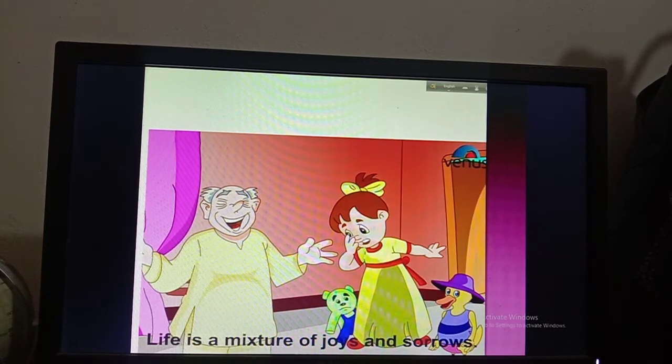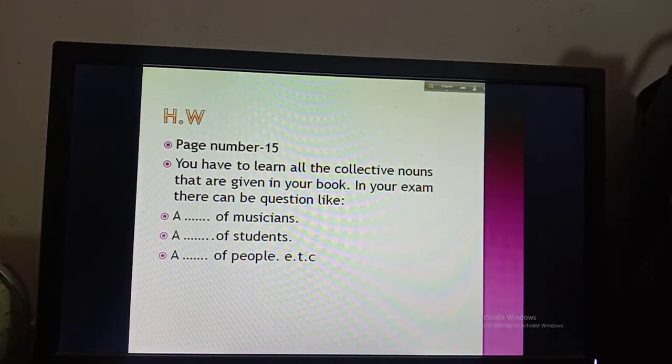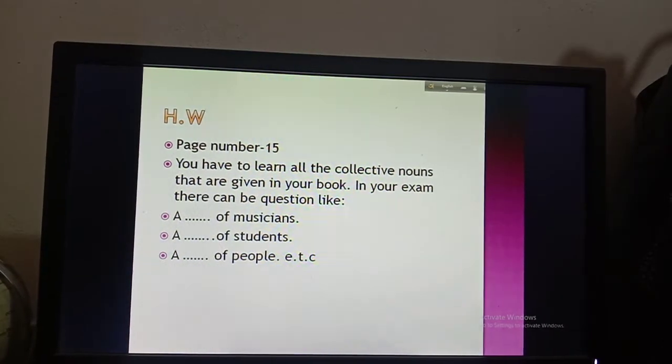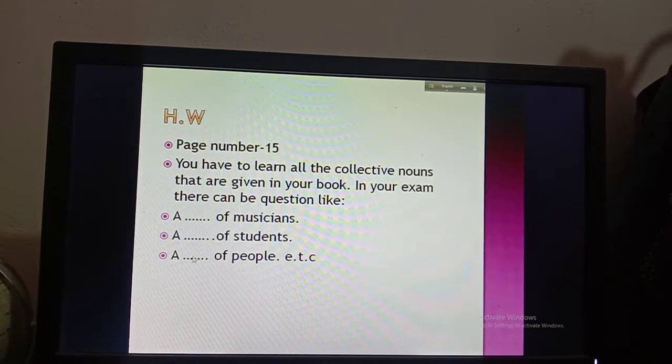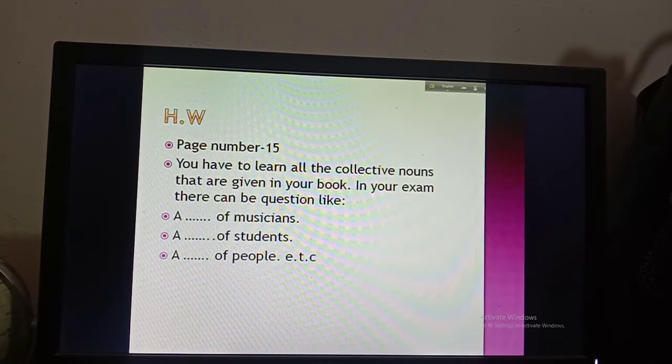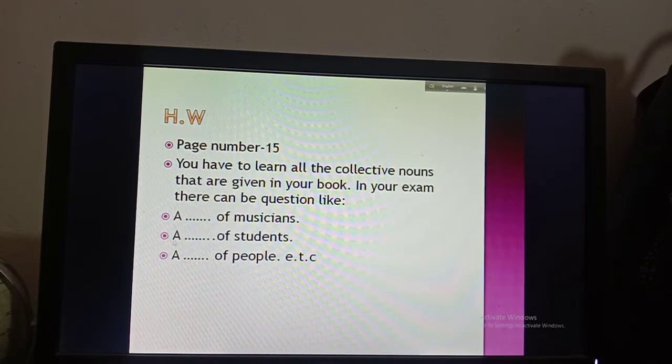In my next class I will go for material noun, that is very easy also. So I think these 2 topics are enough for you today, and there is a homework I told you based on collective noun. Okay, you have to learn all the collective nouns that are given in your book, page number 15. In your exam there can be questions like a dash of musicians, a dash of students, a dash of people, etc. So when you learn these collective nouns from your book, you will be able to fill up the gaps. Okay, here will be a band of musicians, here will be a group of students, then a crowd of people. So if you learn them, you can fill up the gaps easily.